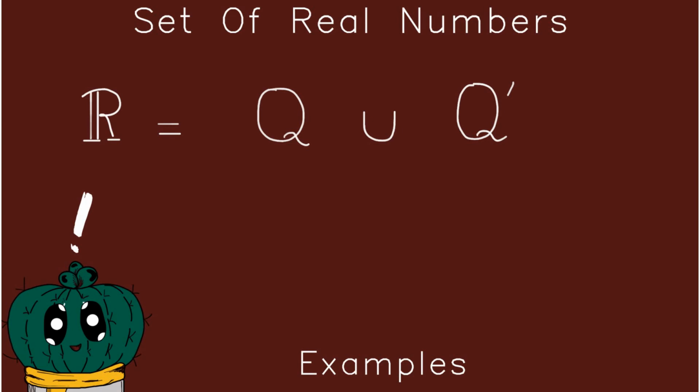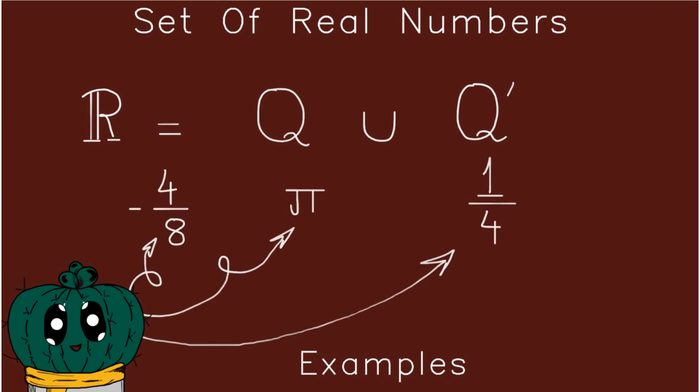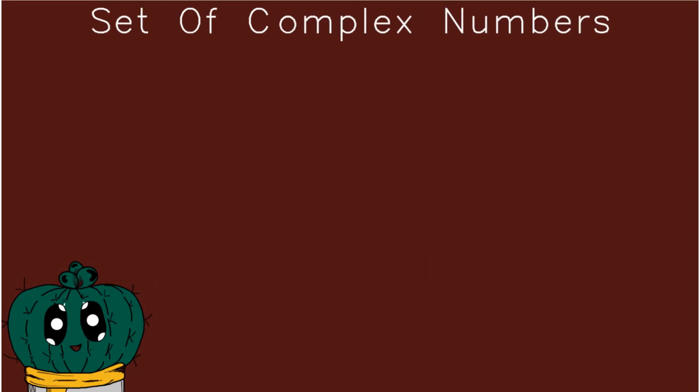So some actual real life examples would be -4/8 or pi or 1/4. And as you can see, it contains both of these things. We have rational numbers and we also have irrational numbers in this case. Okay, so this is basically all real numbers are. Okay, so moving on to what complex numbers are.